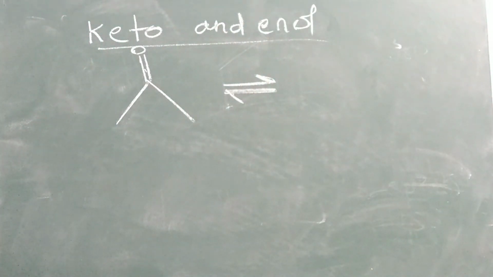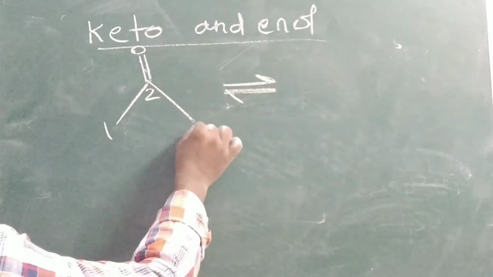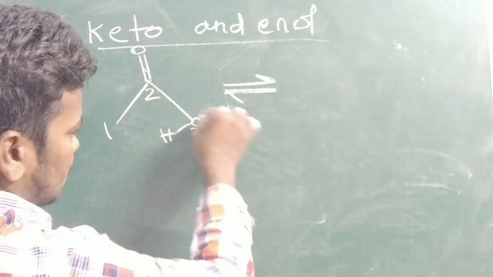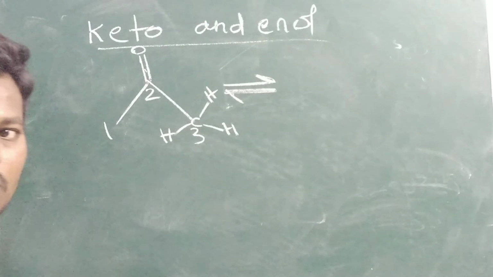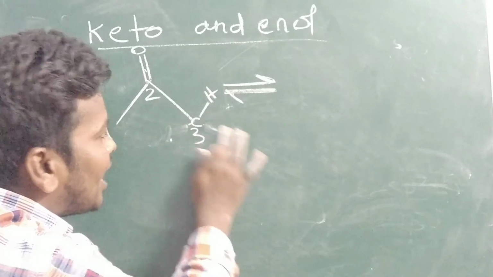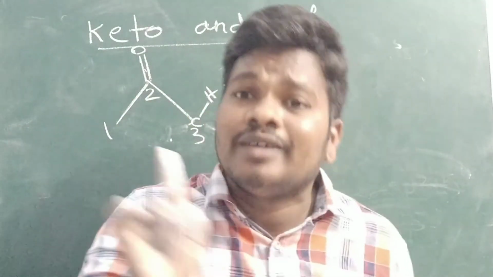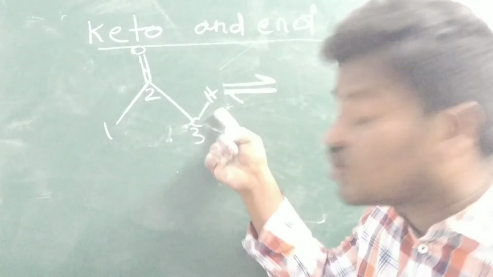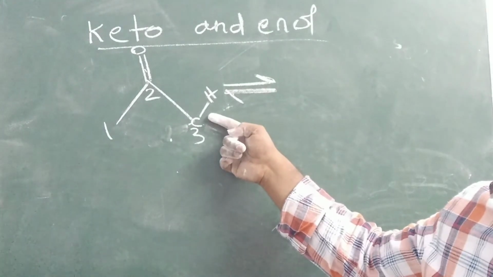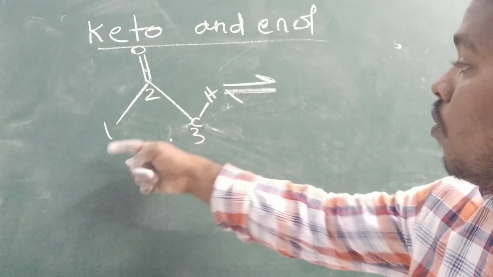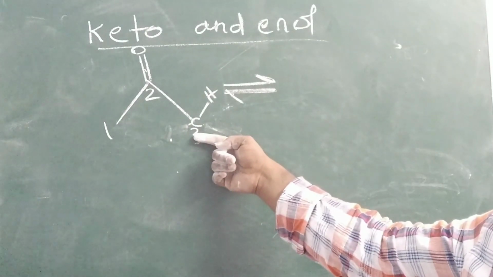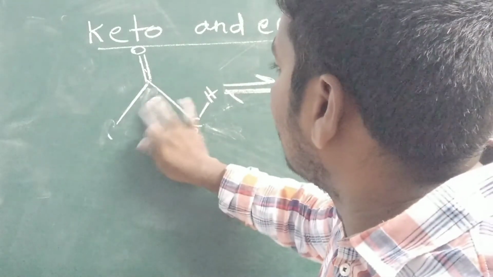So for example you can see here 1, 2, 3. Here hydrogen, here hydrogen, here hydrogen should be there. Okay, I have just written it in the expanded system. Here I am not showing all the hydrogens. I am showing only one hydrogen in this structure. The remaining two hydrogens are there, but I am showing only one. Okay. Here what will happen? 1, 2, 3. The third carbon containing it. So we have to give the number here.